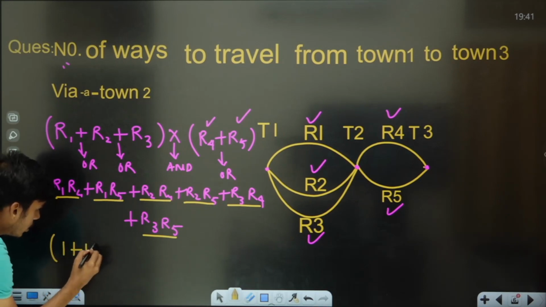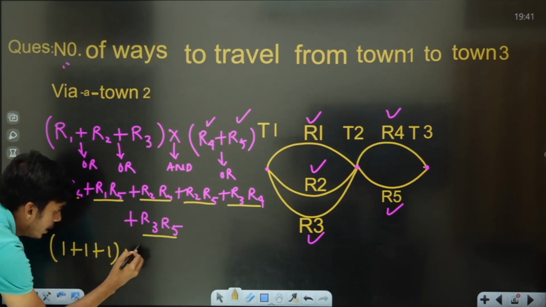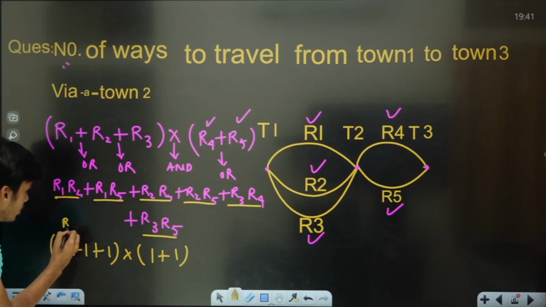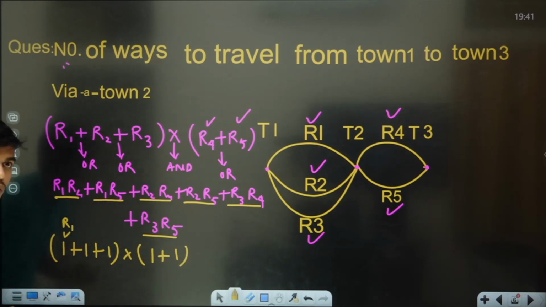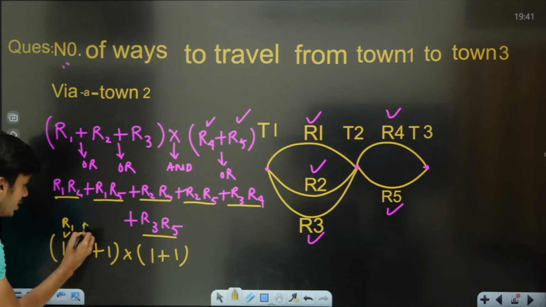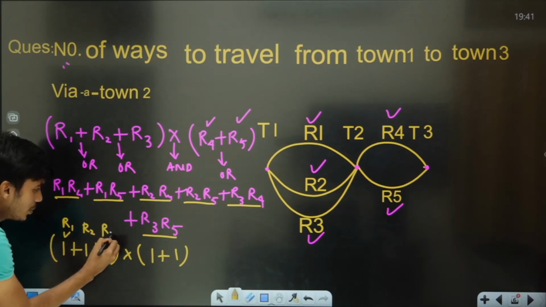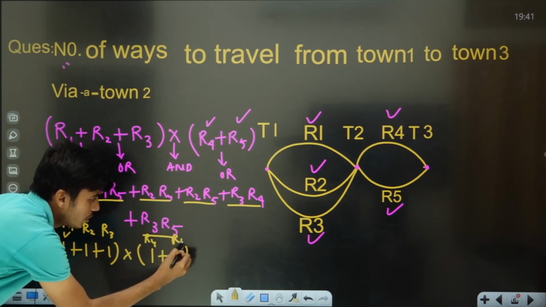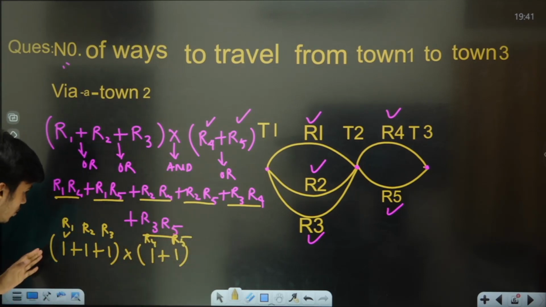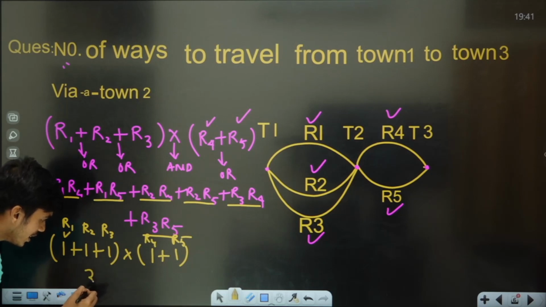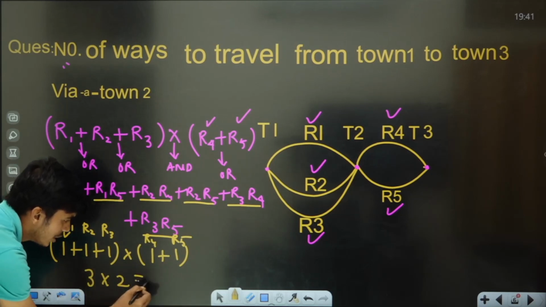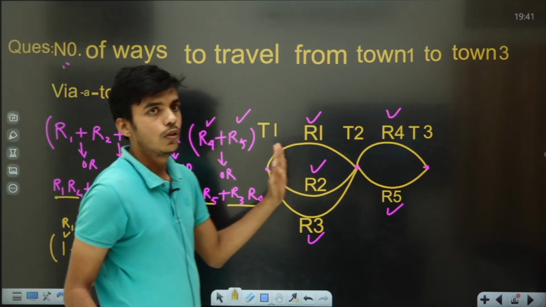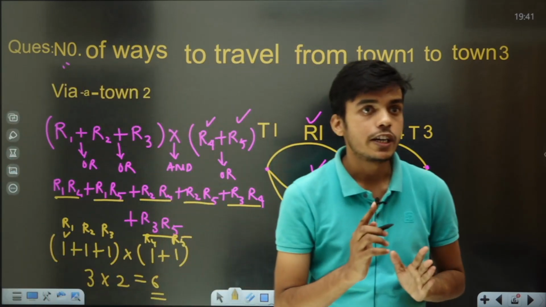1 plus 1 plus 1, multiplied by 1 plus 1. Now what does this 1 represent? This represents road 1, this represents road 2, this represents road 3, this represents road 4, this represents road 5. So what will be generated? 3 multiplied by 2, that is equal to 6. So there are 6 ways to travel from town 1 to town 3 via town 2.